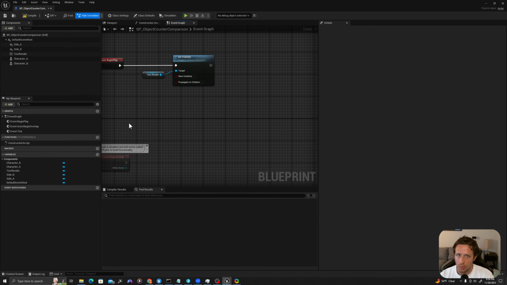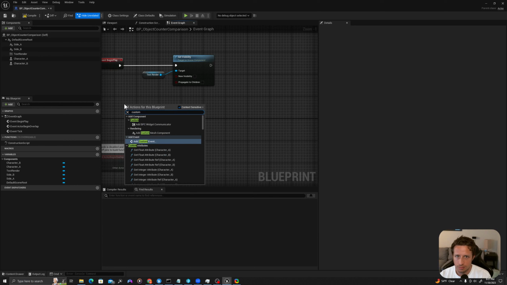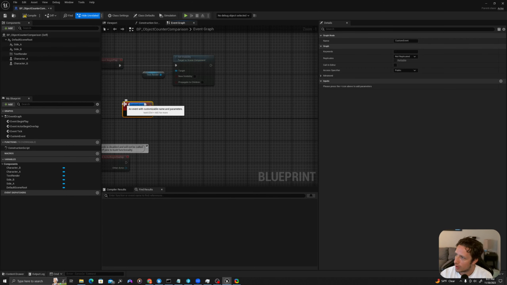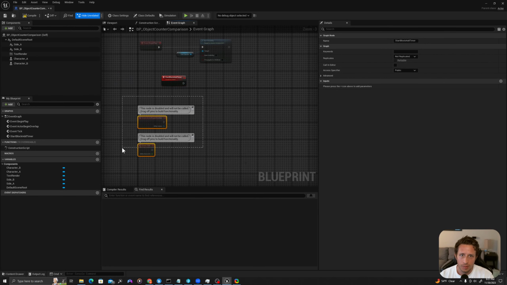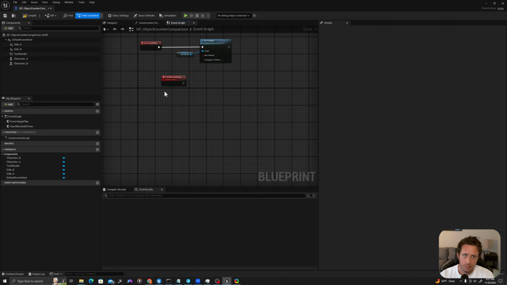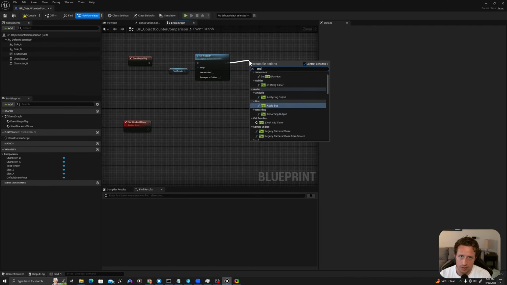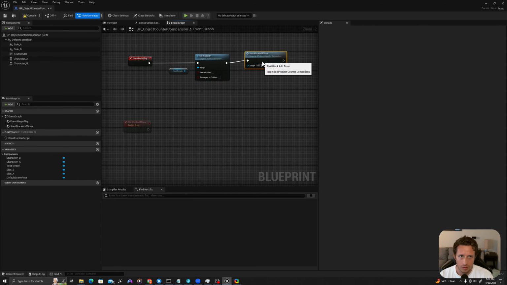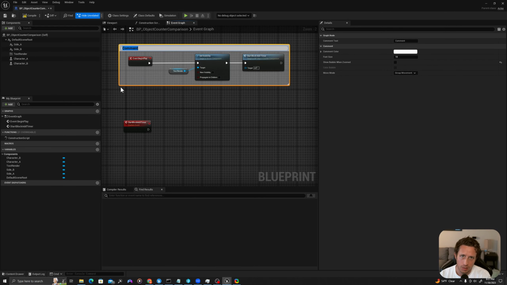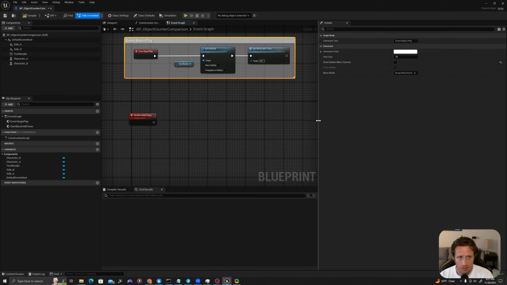So I will right click and say custom event, and I will call this StartBlockAddTimer. I'm going to delete both of these. And on event begin play, I will immediately call StartBlockAddTimer, which will call this function down here. I will select this, press C on my keyboard, and I will say event begin play. So we'll make sure to comment this out as we go to keep this neat and tidy.